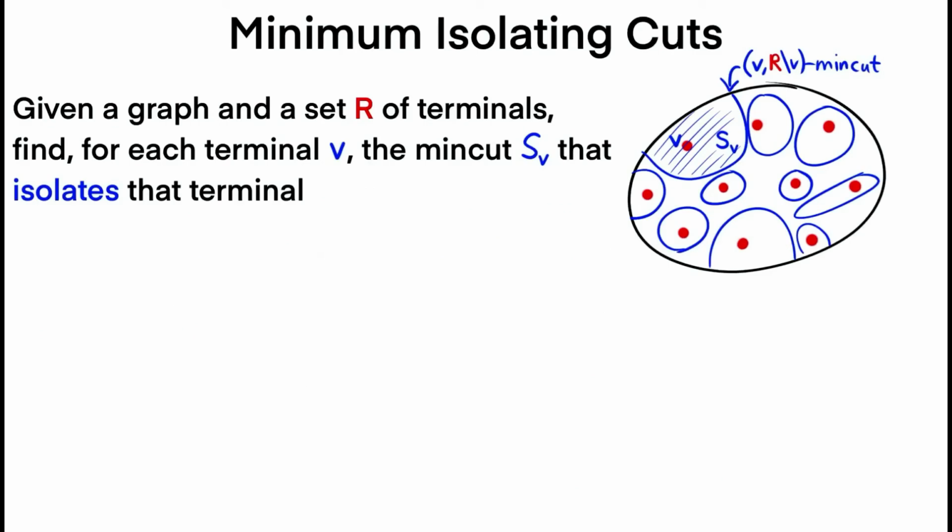Before we get to the cut threshold algorithm, we first introduce an important subroutine that we'll use to solve it. This is called minimum isolating cuts. This is a problem where we're given the graph and a subset of terminal vertices. We want to find for each terminal vertex the min cut that isolates that terminal, that separates that terminal from all the other terminals. In other words, this set S_V is the V, R minus V min cut. It's actually the side of this cut that contains V.